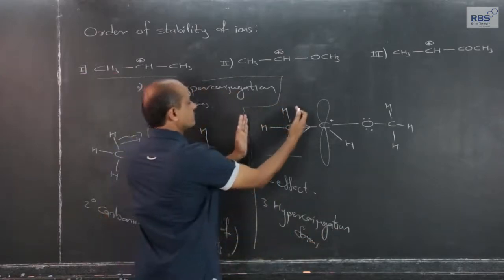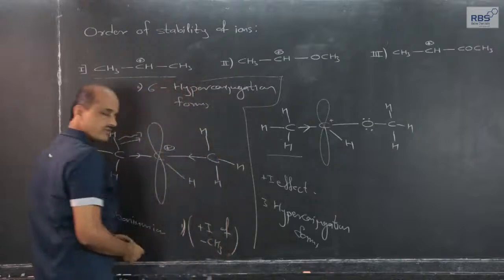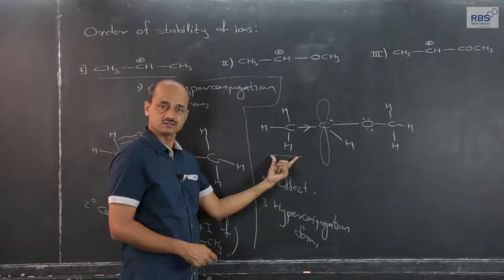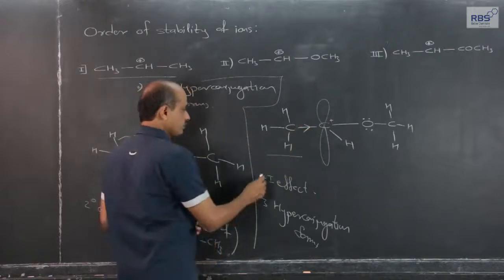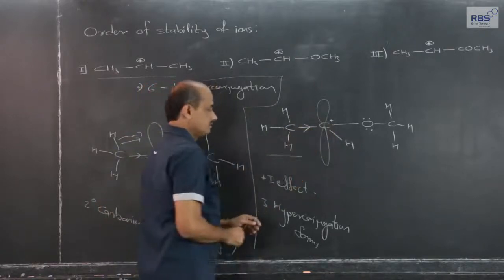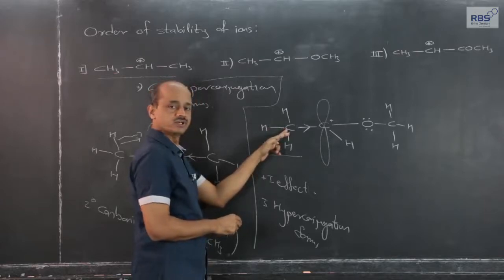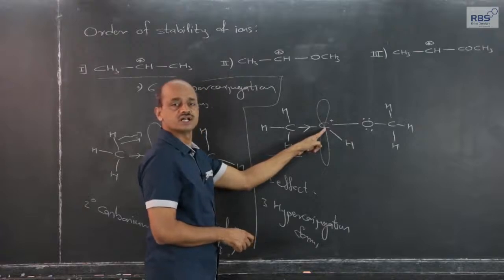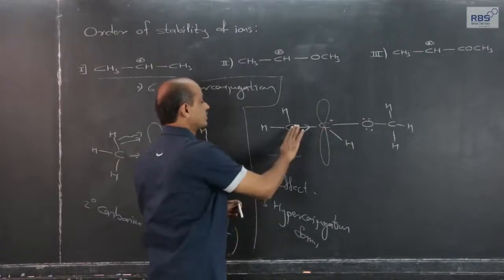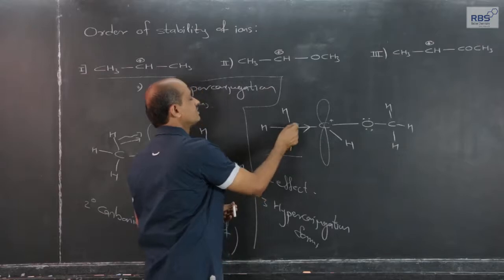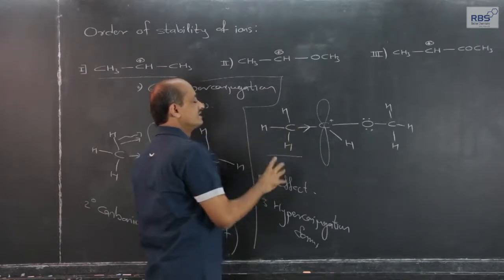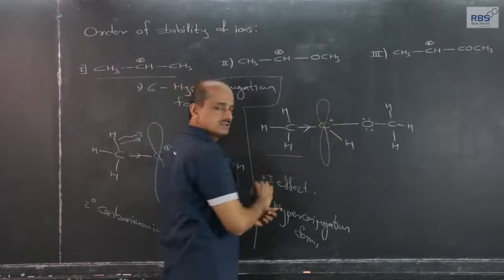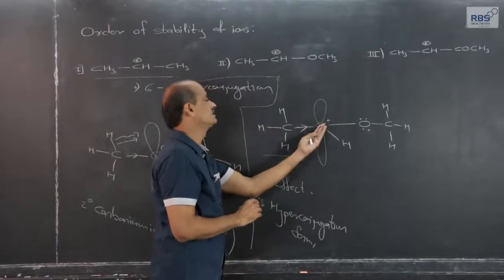Because of this methyl group, like what we considered earlier, one methyl group is present on one side of the carbonium ion. The positive inductive effect will stabilize the carbonium ion because it increases the electron density on this positively charged carbon, so it becomes less electron deficient to a certain extent. It means that the positive charge, which seems to be centralized here, actually gets decentralized because of the plus I effect.